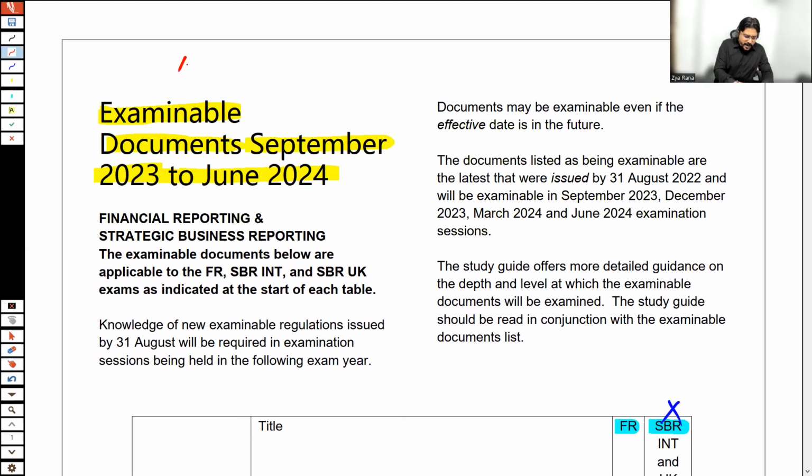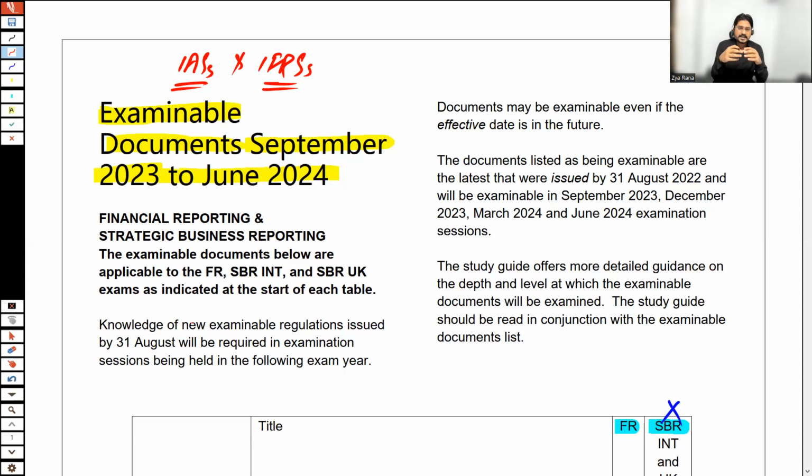FR is purely based on ISs and IFRSs. IS is International Accounting Standard and IFRS is International Financial Reporting Standard. Yes, at F3 level, we do study bank reconciliations, control account reconciliation, the cash book, and the petty cash book.